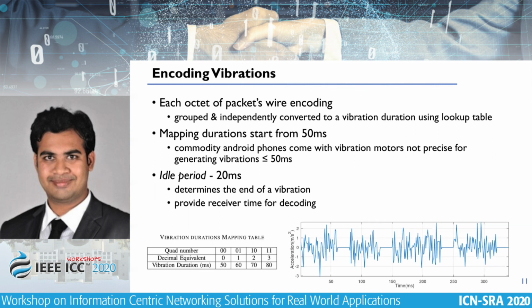We also prefer to use an idle period of about 20 milliseconds. This idle period can be tuned based on the sensitivity of the accelerometer that's used in the network and which is associated with the device. This provides two features. The idle period basically determines the end of a vibration and also provides the device with enough time for decoding what it has received. On the bottom right, you can see typical encoded vibrations, which include a vibration duration followed by an idle period, which in our case is 20 milliseconds.